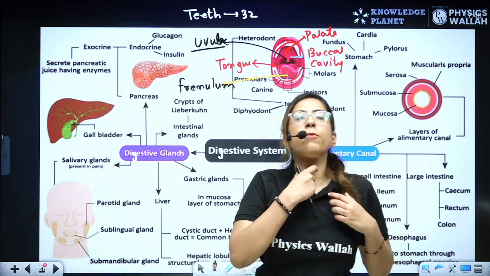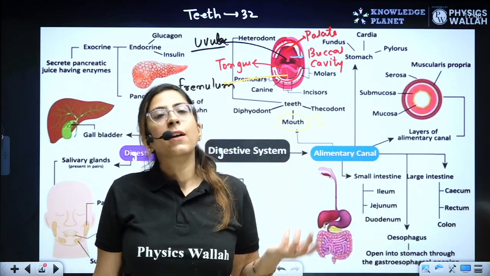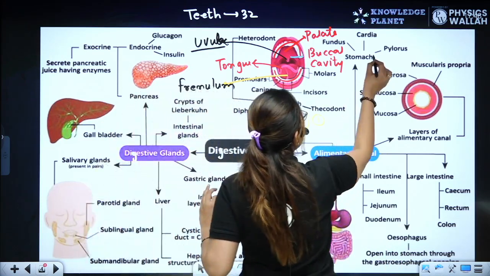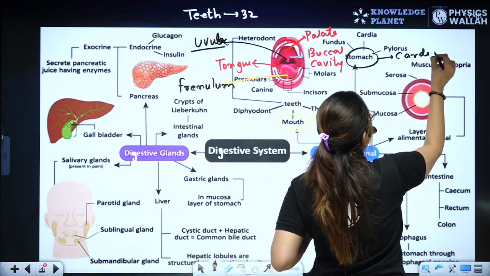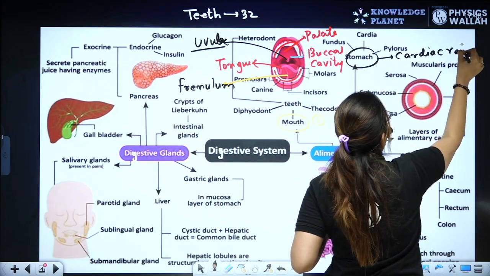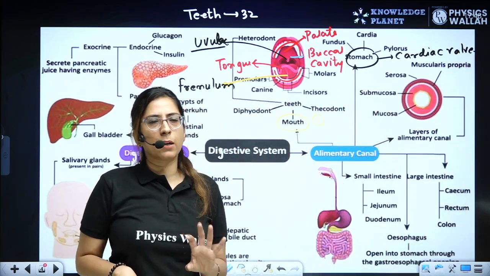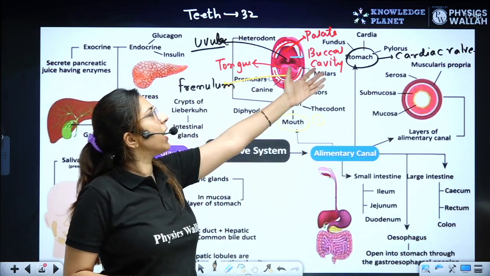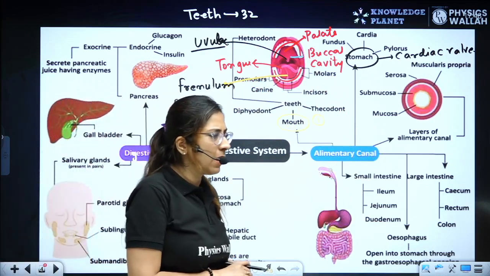The passage of food from the esophagus to the stomach is guarded by one particular valve that is termed as the cardiac valve, right? I'll write it here, the cardiac valve. Then the food enters into the stomach. The stomach has various parts like the fundus, the cardia, and the pylorus. Clear?